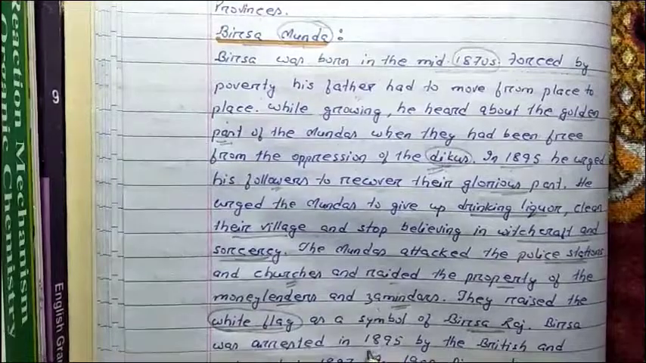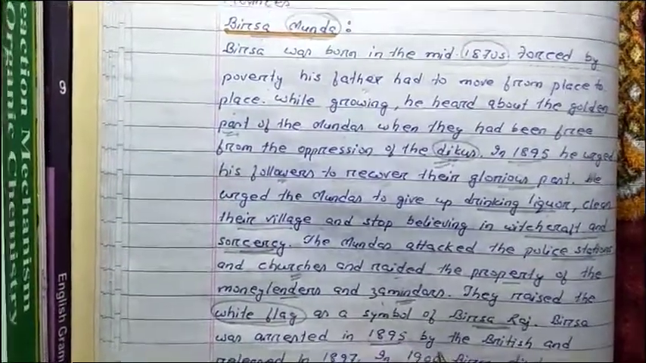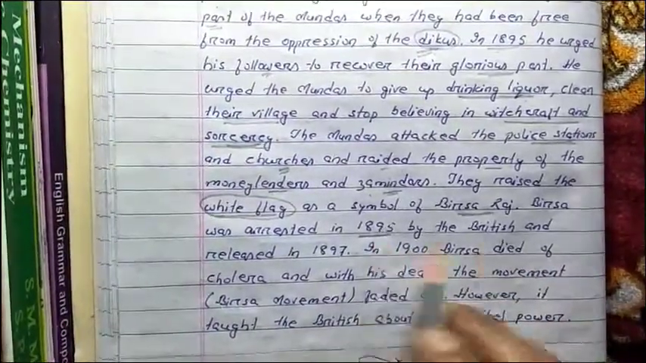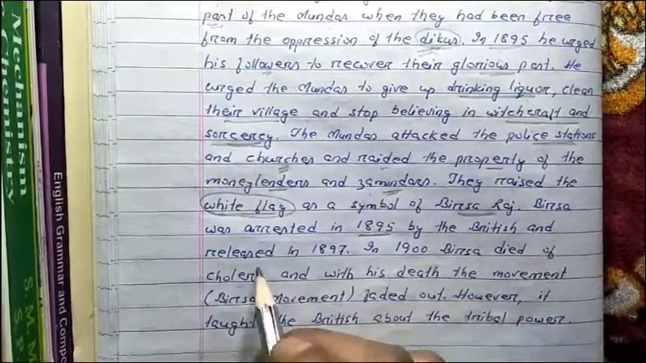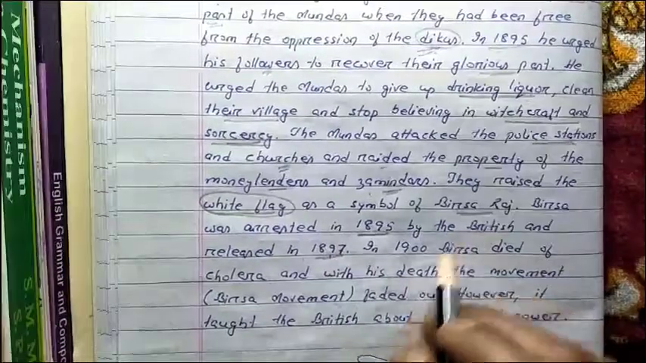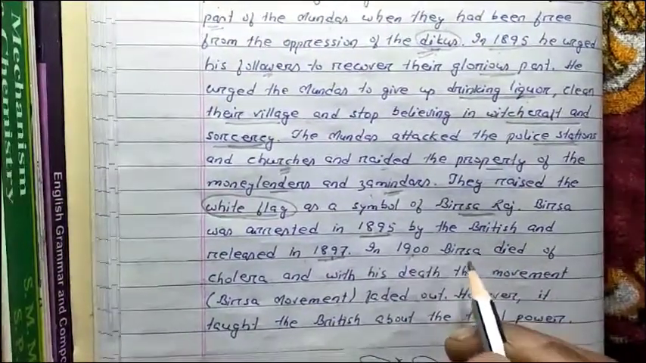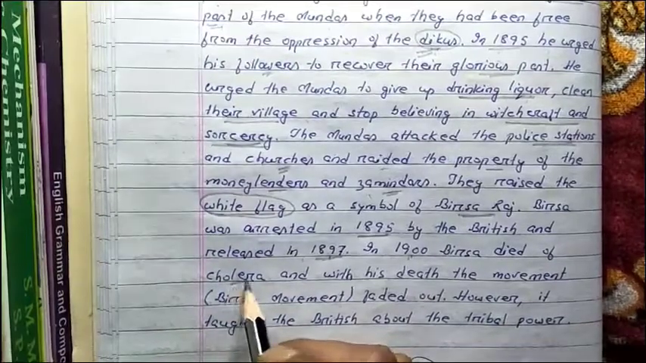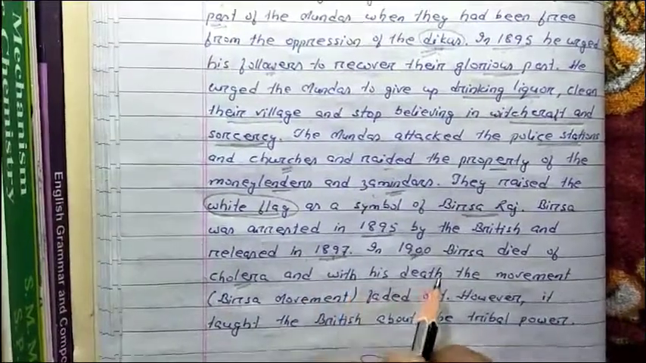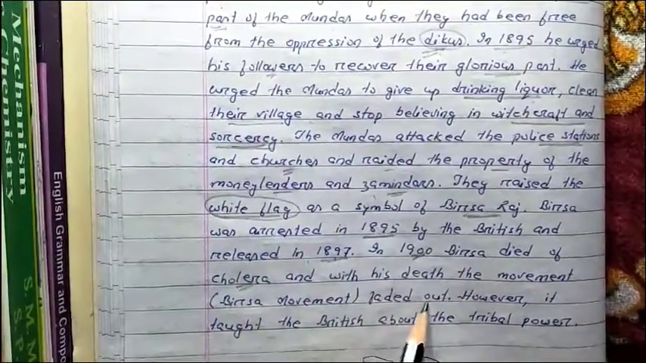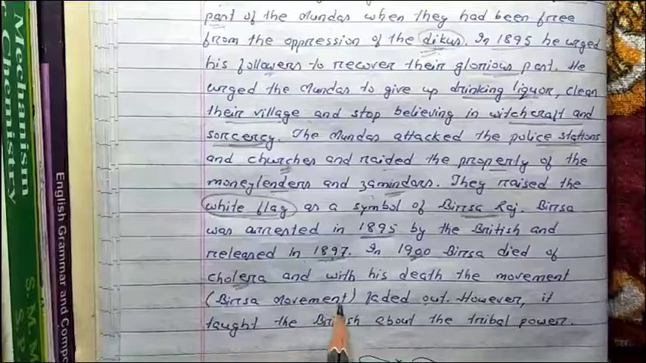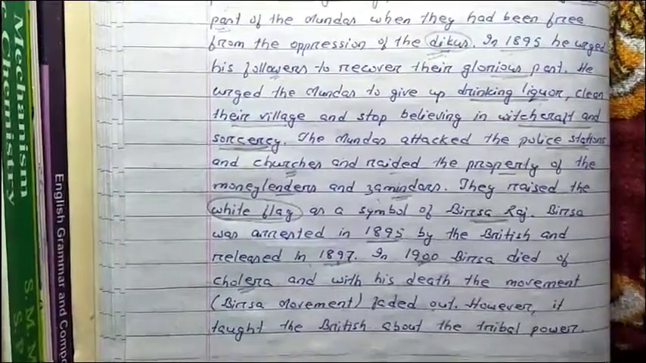Virsa was arrested in 1895. In 1895 Virsa Munda was arrested by the British, but they could not keep him for a long time, and he was released in 1897. After two years, Virsa Munda was released. However, in 1900 AD, Virsa Munda died of cholera. He was suffering from the disease cholera, and he died in 1900 AD. With his death, the Virsa movement faded out. When Virsa Munda died, there was no other person to take his place, and that's why the Virsa movement faded out, or stopped.